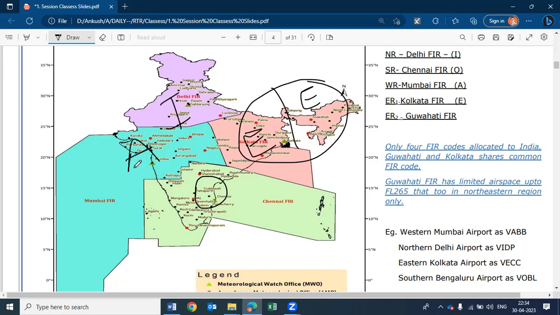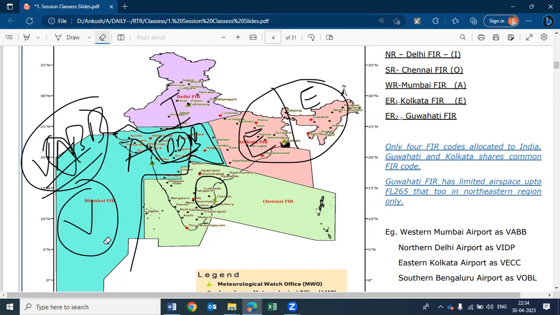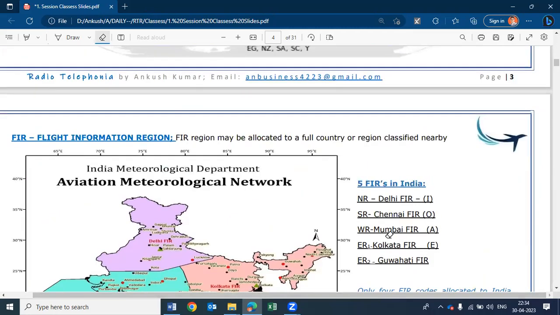Got it? That's why Mumbai Airport is called VABB. Why? The Indian FSRA is Victor. Mumbai is in Western Command, so it comes Alpha. The airport code of Mumbai is BBB, Bravo, Bravo, Bravo. We had extracted 2 of it as Mumbai. Understood? Everyone, any doubt in understanding the airport code of Mumbai? We'll have multiple examples, don't worry.